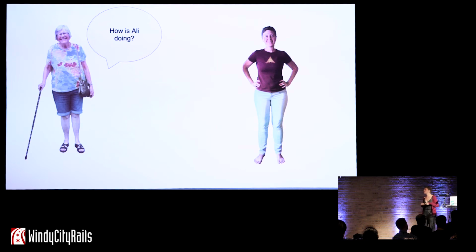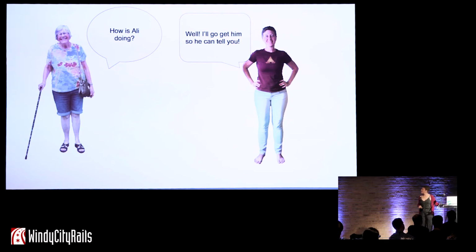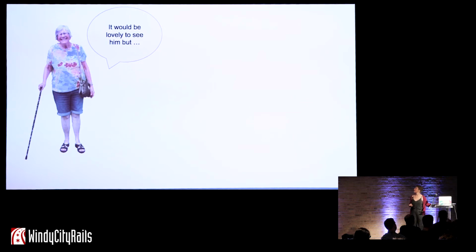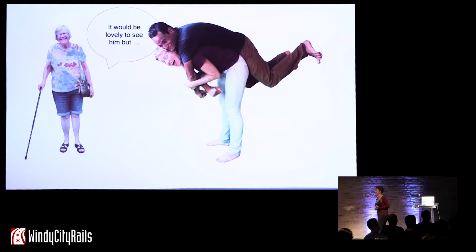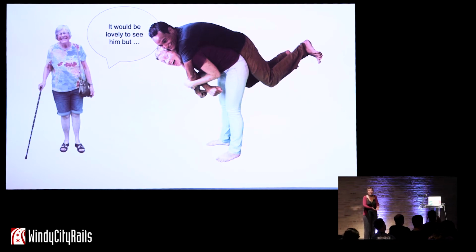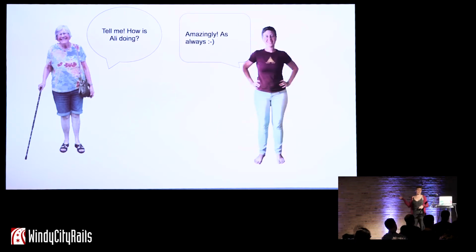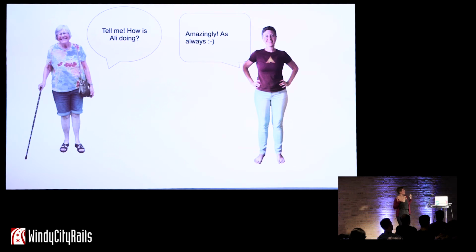What you're doing when you're breaking the Law of Demeter is similar to this, right? Well, I'll go get him for you. And that's really awkward for my grandma because he's in Maryland. But I need Ali there so that he can answer her question, right? He has to be there. But what she really wanted was for me to be able to say, I know that Ali is doing great, right? And I should be able to do that. We shouldn't depend on Ali's presence to have a conversation. That would be a total bummer.